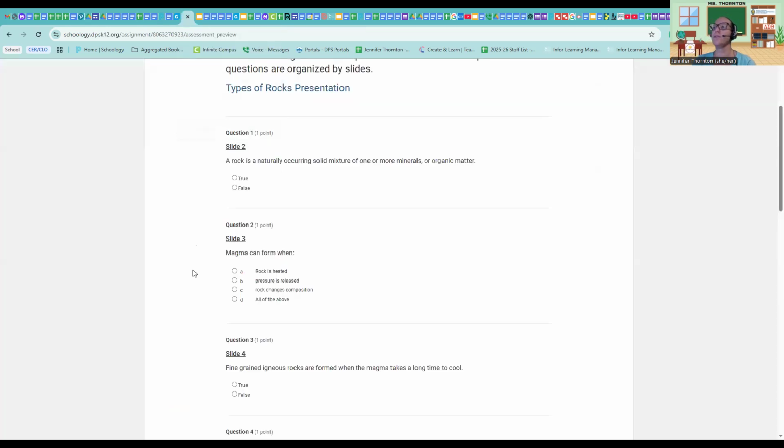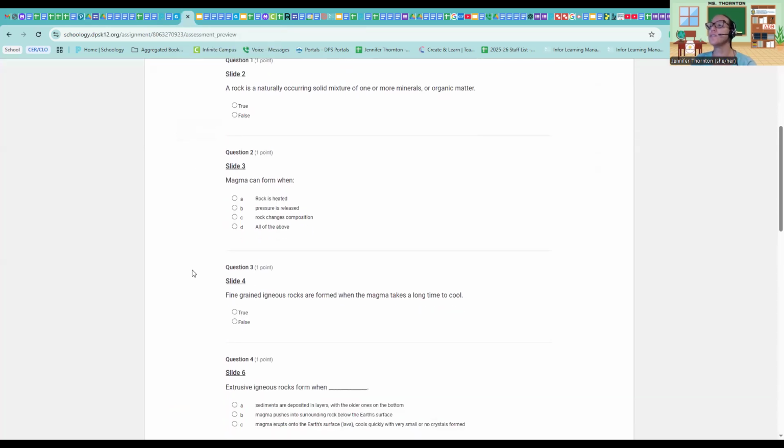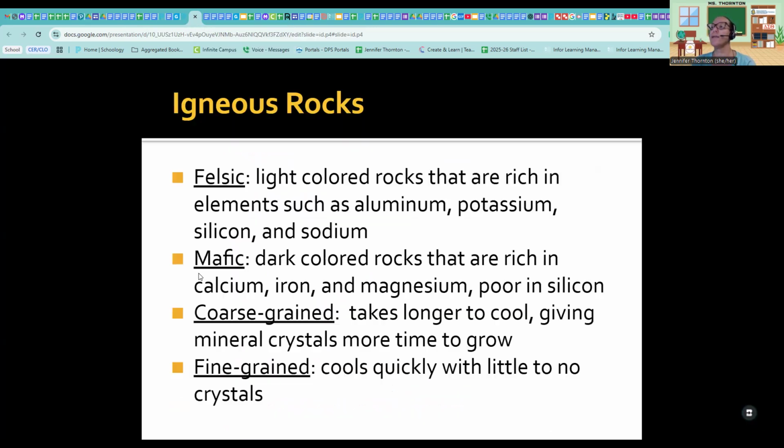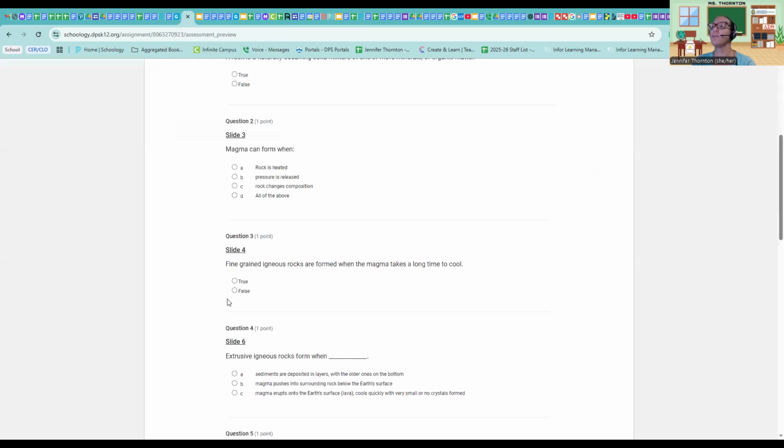All right. So your question here, question 3, is fine grain igneous rocks are formed when the magma takes a long time to cool. So let's look at fine grain. Fine grain cools quickly. All right. So coarse grain is the long time. Fine grain is quickly. So that will be false for that one.